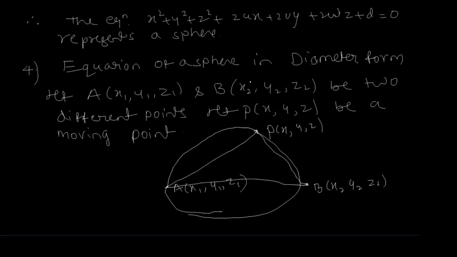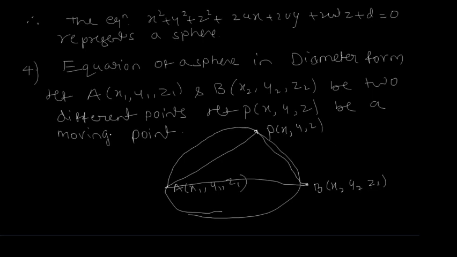Okay, so now to find the equation, first we find the direction ratios of AP. The direction ratios of AP are x minus x1, y minus y1, and z minus z1. And also we find the direction ratios of BP. Direction ratios of BP are x minus x2, y minus y2, z minus z2.